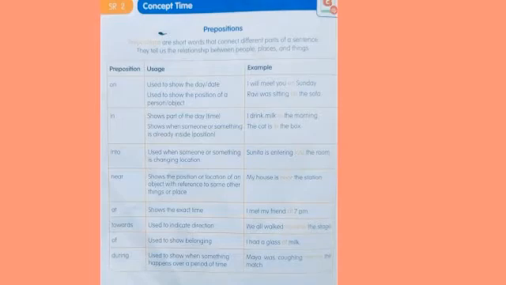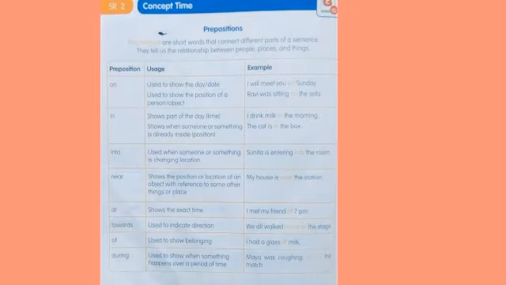Prepositions tell us the location or position of an object or a place using something else as a reference. See here, prepositions are short words that connect different parts of a sentence. They tell us the relationship between people, places and things.